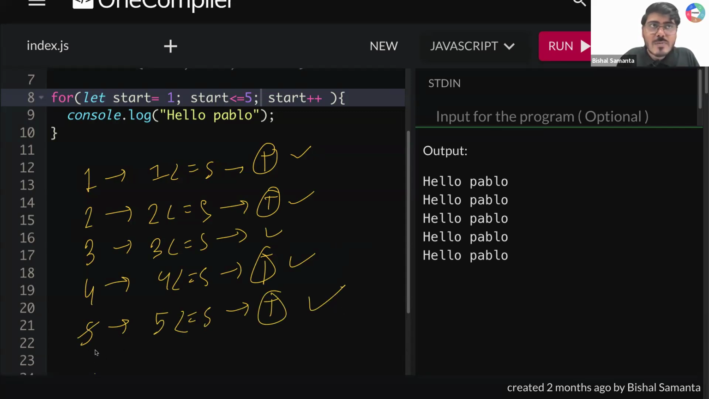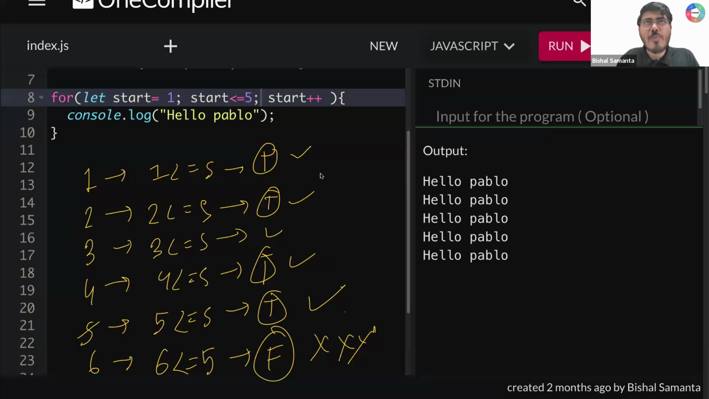After that, this 5 will become 6. Your condition will be 6 less than or equal to 5. Is it true? No. You are getting a false condition. It will be terminated. How many times is it running? 1 time, 2 time, 3 time, 4 time, 5 time. 5 times hello Pablo you are getting in this output.